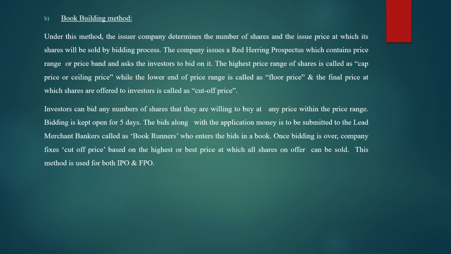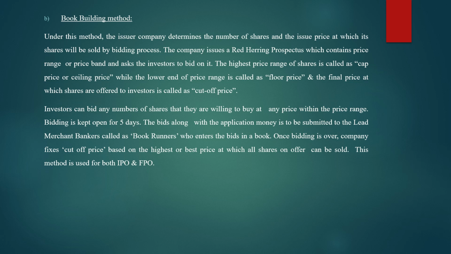Now here three types of price are available. The highest price is called the cap price or ceiling price. I told you the example of rupees 10 to rupees 100. Which is the highest price here? Highest will be rupees 100. If the share is bid for rupees 100, then 100 is the maximum price. So this 100 rupees is known as your cap price. Now, the lower end of the price range is called the floor price. The range given is rupees 10 to rupees 100.